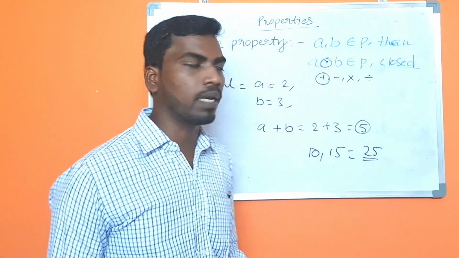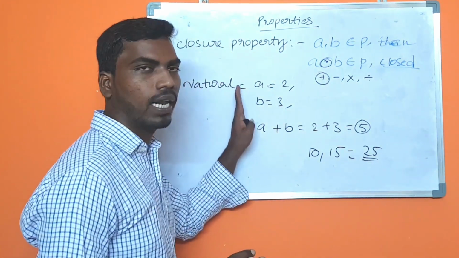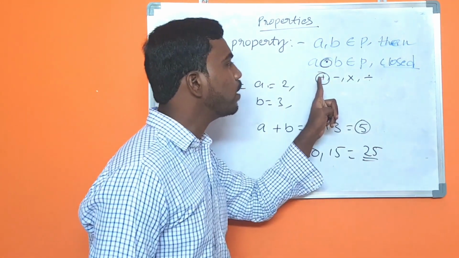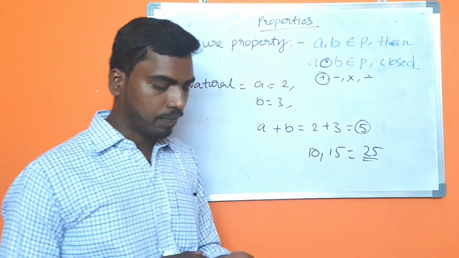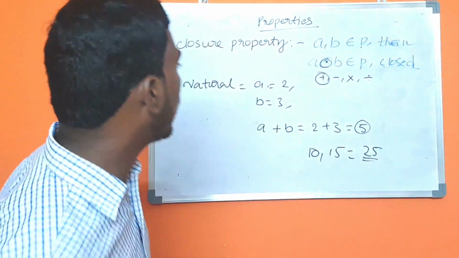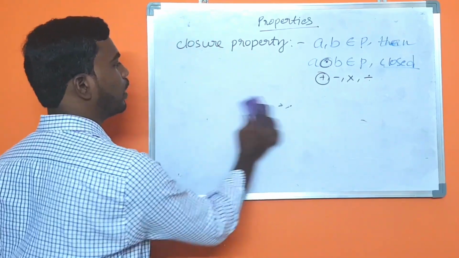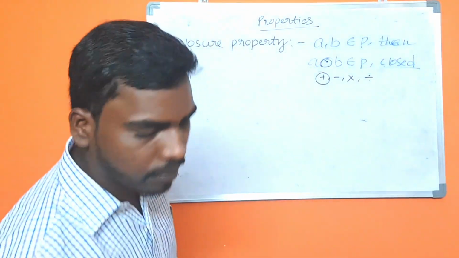I am repeating one more time: natural numbers follow the closure property under the plus operation. Now let's check with whole numbers. Is the closure property working with whole numbers or not? What are whole numbers?